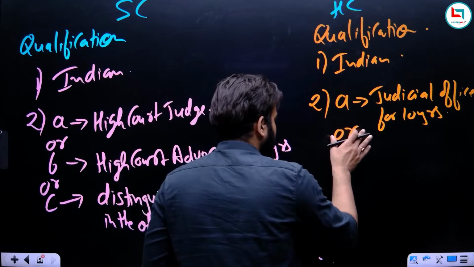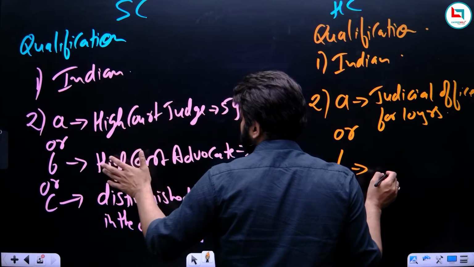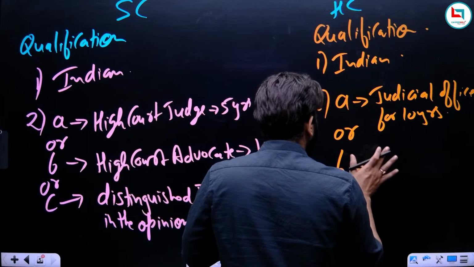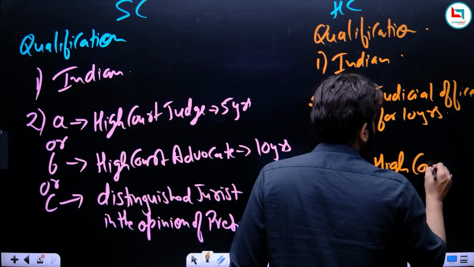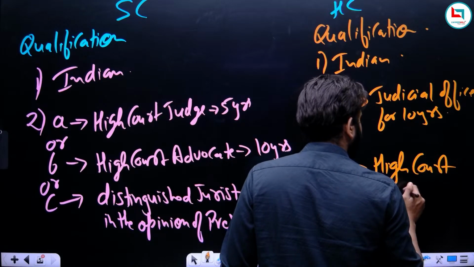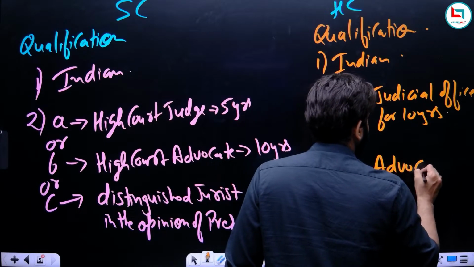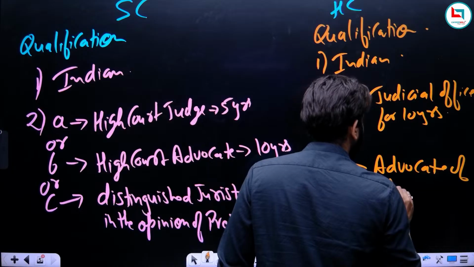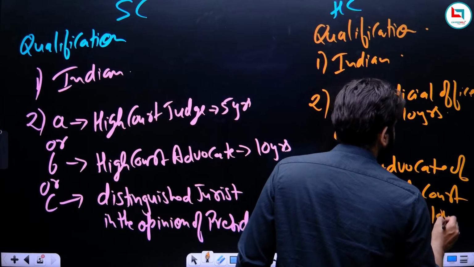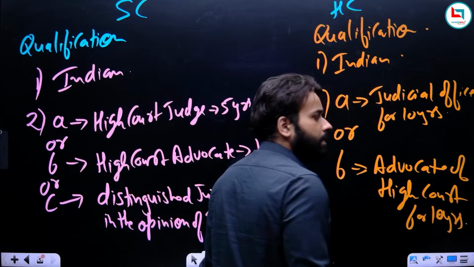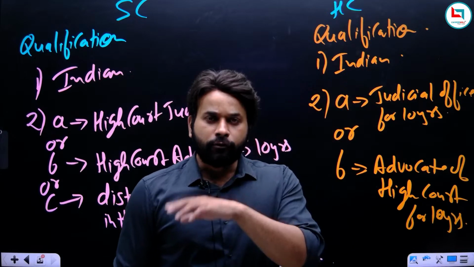Or B. So, what is B? B is same. What is there for Supreme Court? The same is for High Court. So in B, you have to write the same point. An advocate of High Court for 10 years. An advocate of High Court for 10 years. And now remember, I know there might be few students who will think that if for Supreme Court,